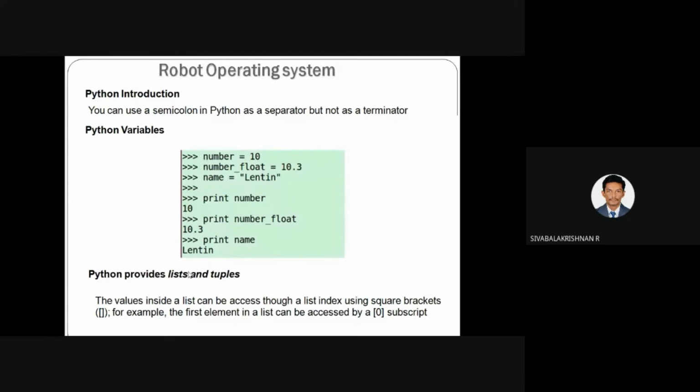A list will have n number of values. It may be integers, it may be strings. Once you declare your data as a tuple, you can't update it in your program, but you can update the values of a list in your program.